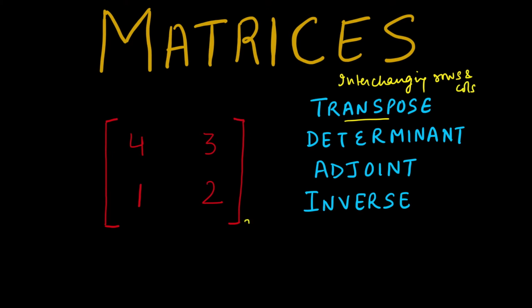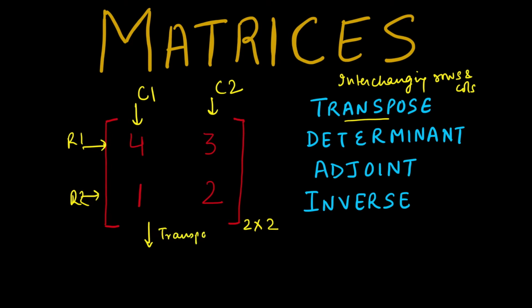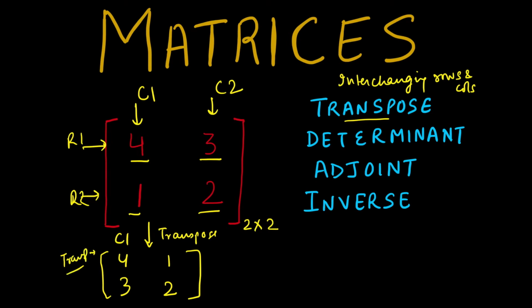In this case, this is a 2 by 2 matrix. Why? Because it has two rows, row 1 and row 2, and two columns, column 1 and column 2. So as I mentioned, what will be the transpose for this? Rows turning to columns. So 4 and 3 is row 1 and this now becomes a column. And then 1 and 2, which is row 2, this becomes a column. So this is the transpose of the matrix, in simplest form.